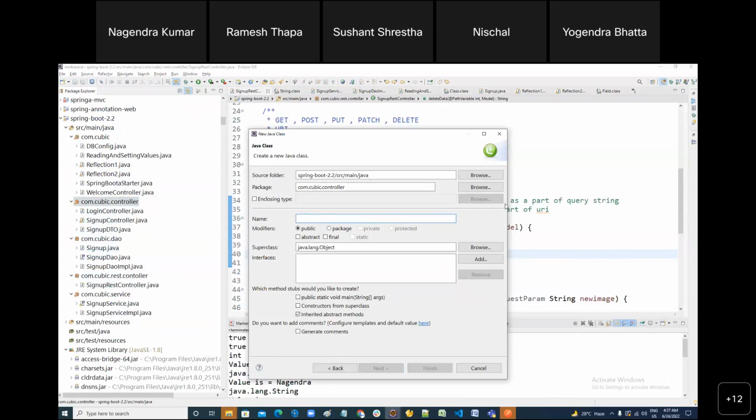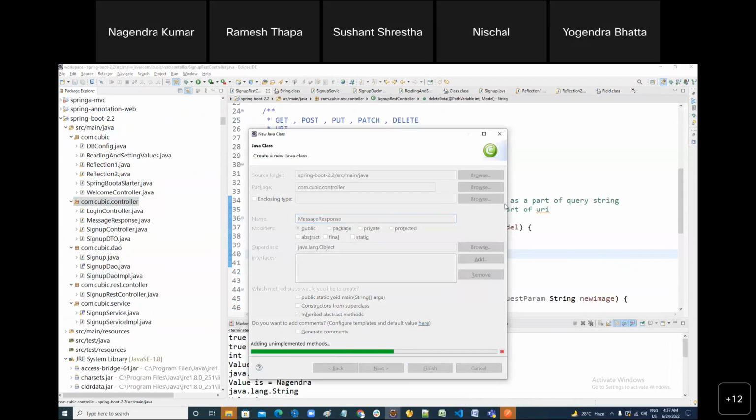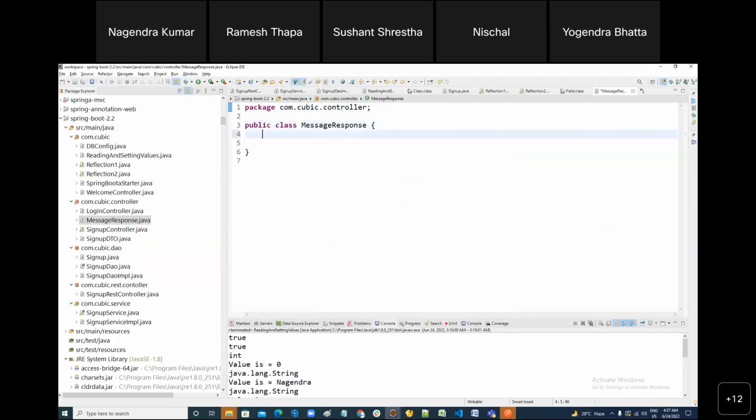So for messaging purpose, I'm going to write another class, MessageResponse. You can give any name to it. In response, I want to send the JSON data. My JSON data should have code, private string, message.